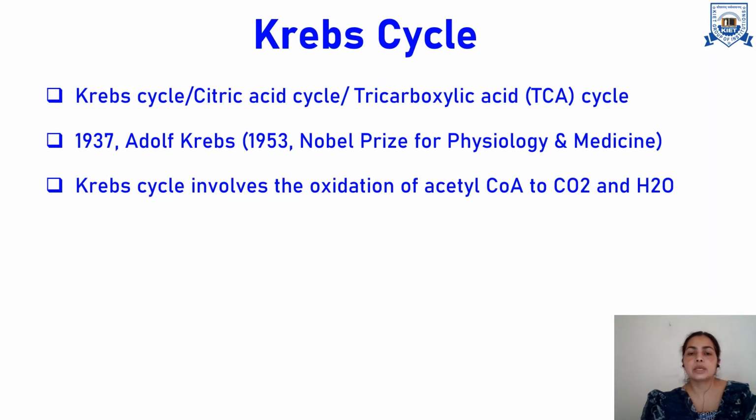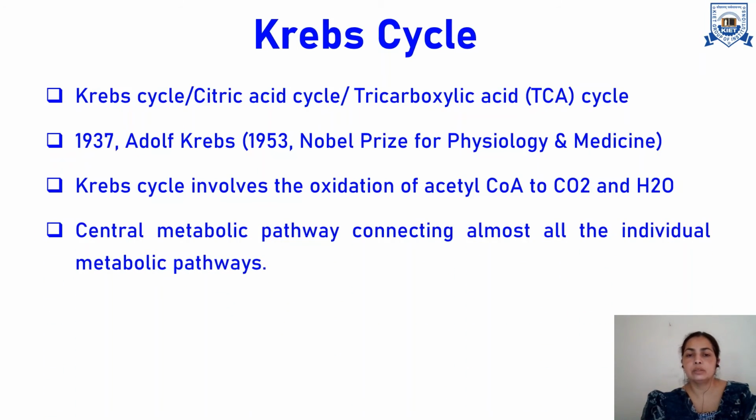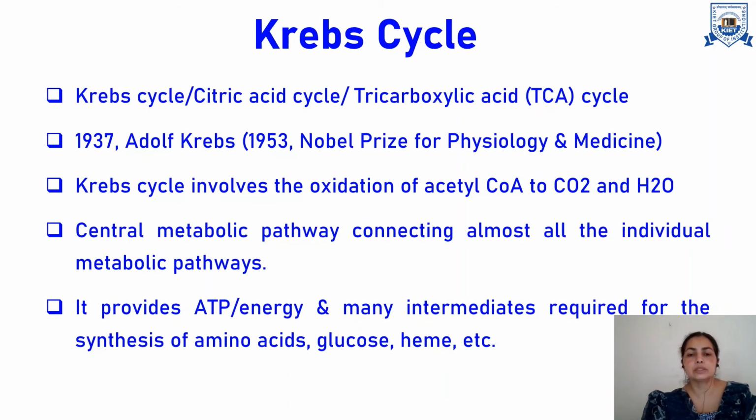The Krebs cycle involves oxidation of acetyl coenzyme A, which was produced by conversion of pyruvate in the presence of PDH. It is one of the central metabolic pathways because it connects almost all the individual metabolic pathways. And an important point here is that it provides the major ATPs.